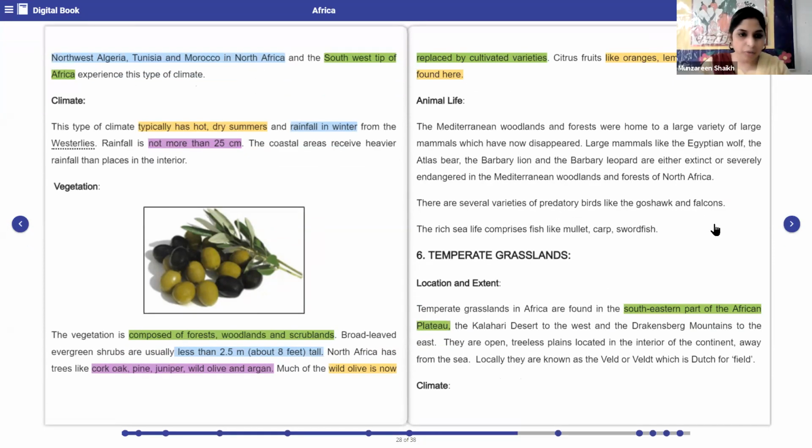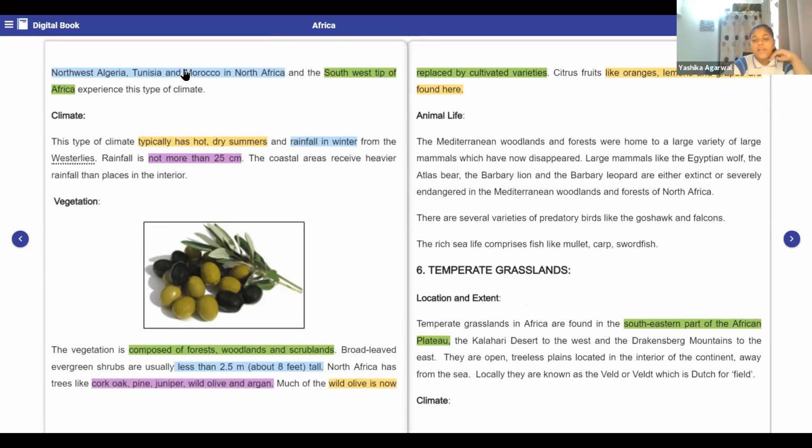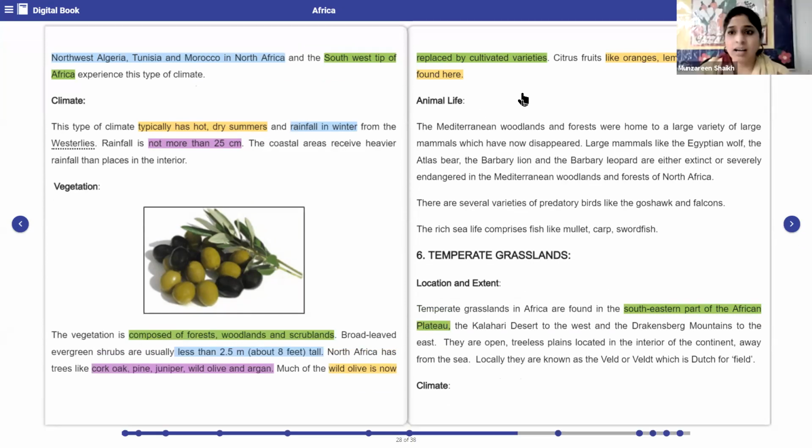So, what type of trees do we have in this particular region? Cork, pine, juniper, white olive, and argan. All right. Next is the animal life. Let us understand what we have in animal life.